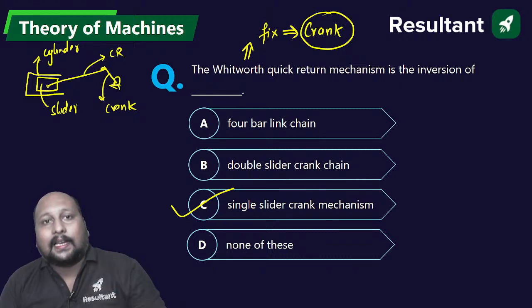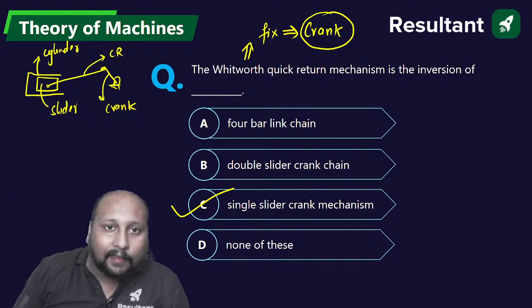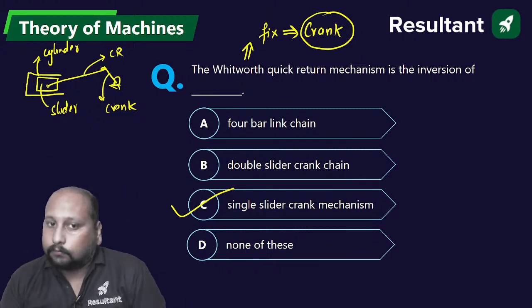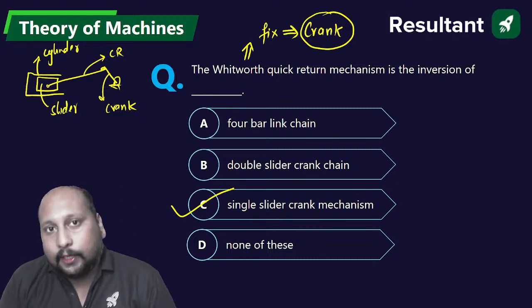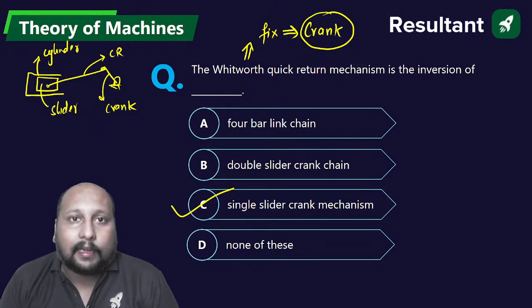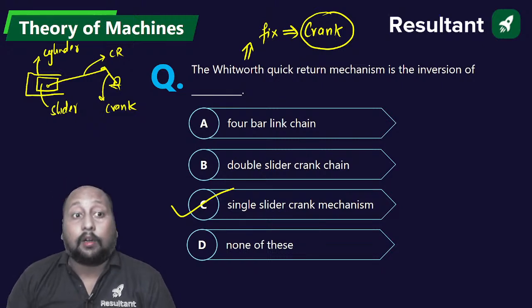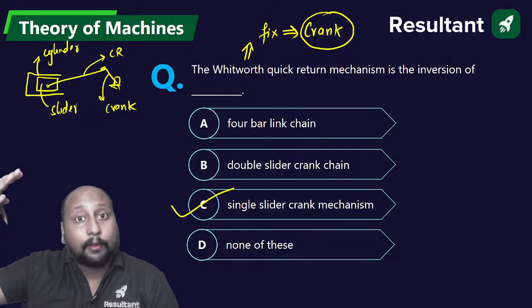Whitworth is an example of a double crank mechanism because input and output link both are having a complete circular motion. Do you remember the animation? Are you able to recall the animation? Don't worry, I'll be coming up with one of the videos where I'll be showing you the different animations of the entire different mechanisms in one go, so that it becomes clear and you are able to visualize.